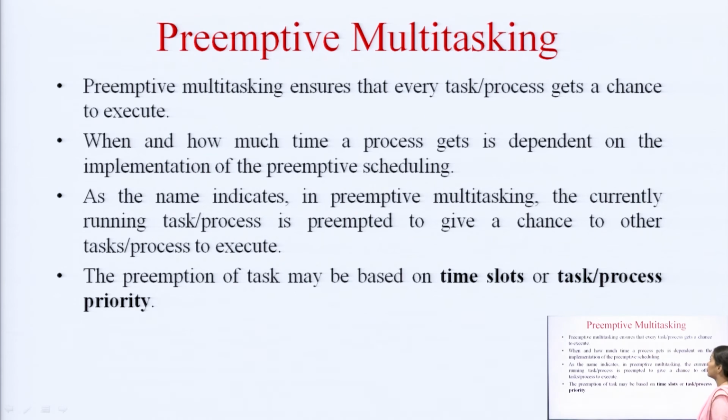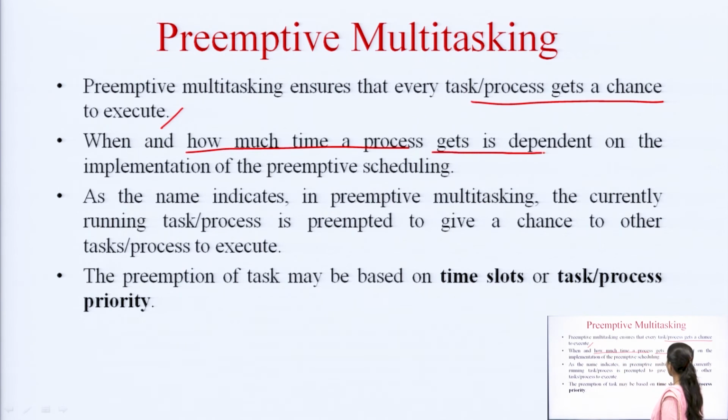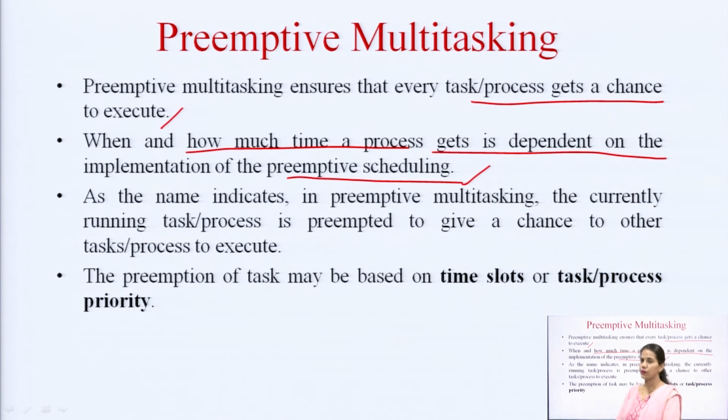When we talk about the preemptive multitasking scheme, it ensures that every task or process gets a chance to execute. When and how much time a process gets is dependent on the implementation of preemptive scheduling. There are different types of preemptive scheduling algorithms, which make sure that a particular task can have hold of the CPU for a particular time period, and then it has to relinquish it. In this way all the tasks available in the system will be able to get the CPU once in a while and complete their tasks.